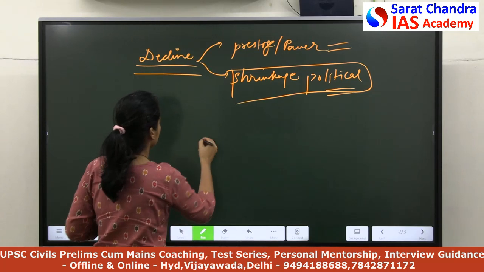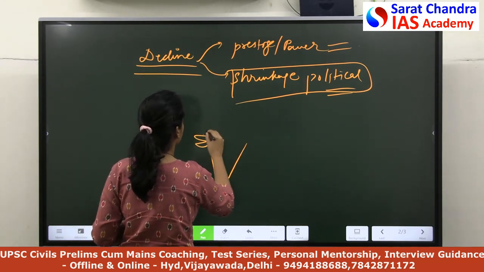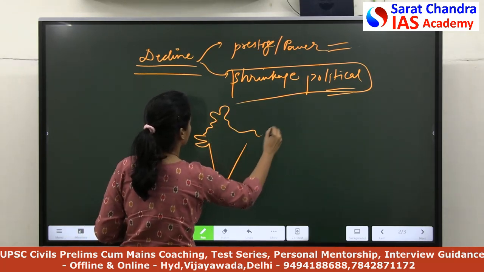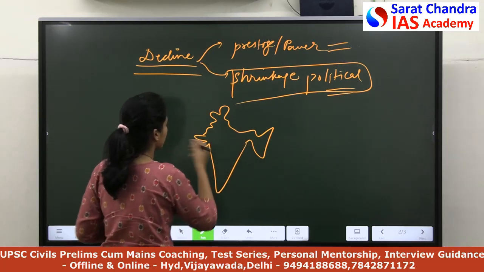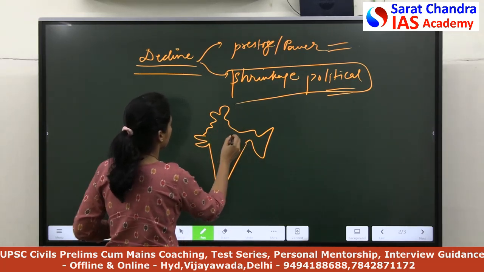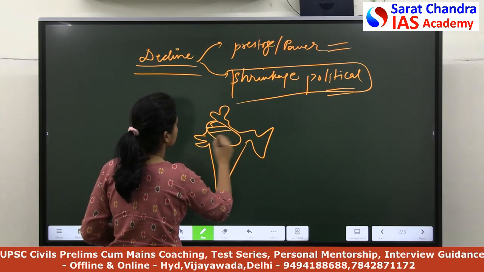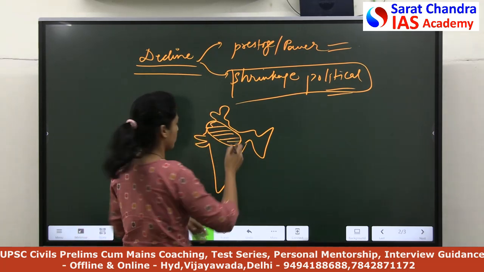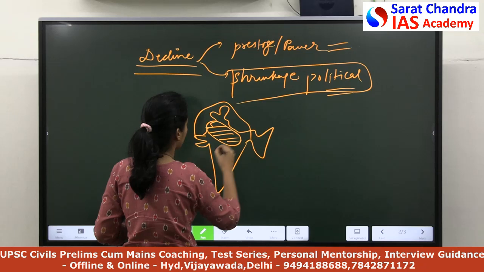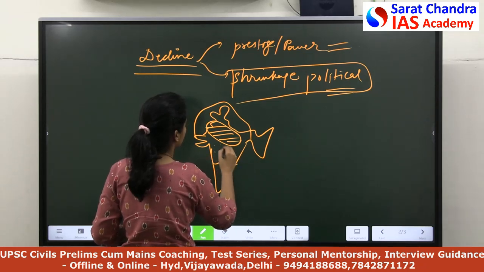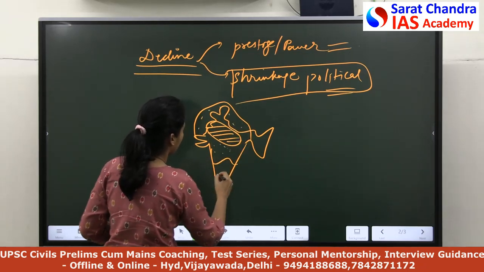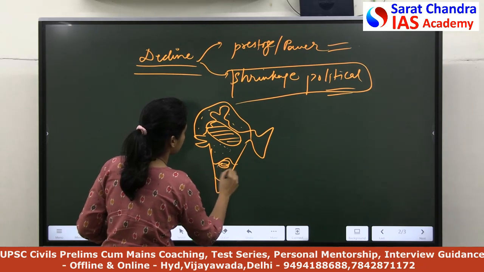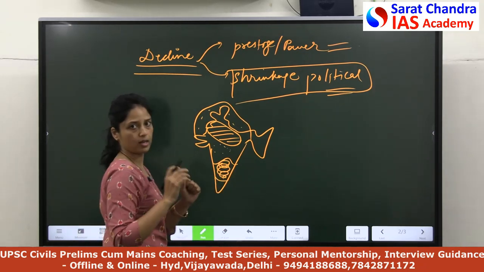So what I will do is make a simple map of India. Initially, I will show that these were the regions in the earlier rule of the Mughal period. Over the period of time, all these regions came under the rule of the Mughals, and after the rule of Aurangzeb, this area also came under the rule of the Mughals.